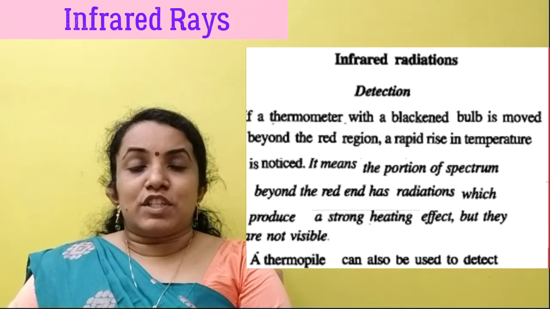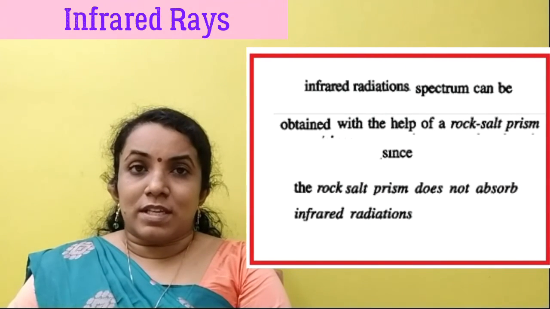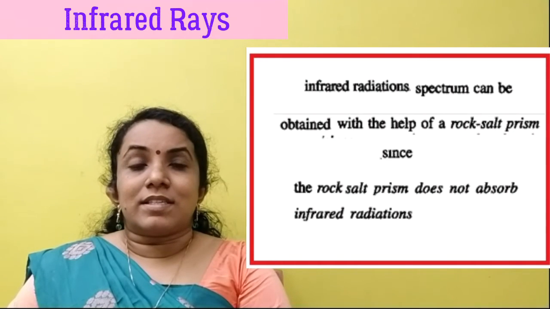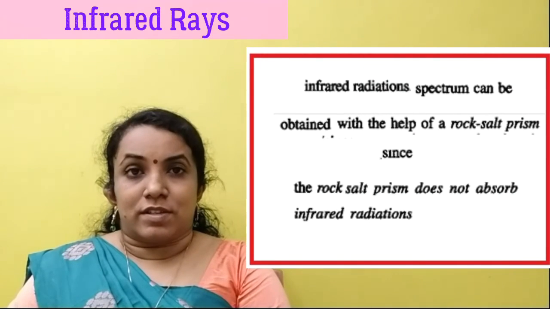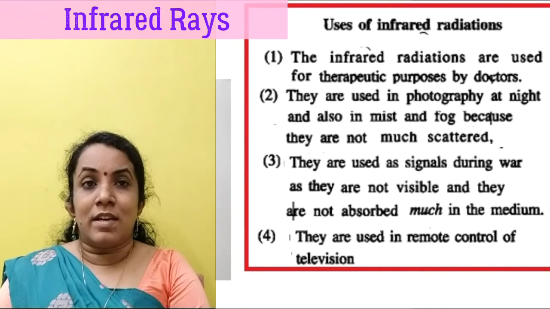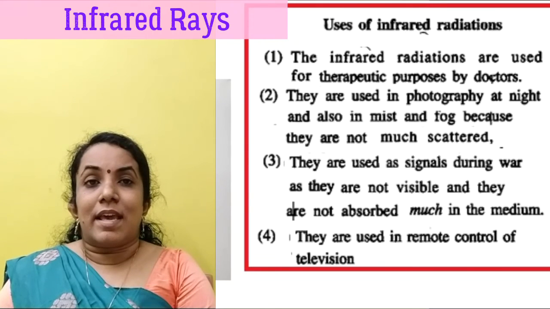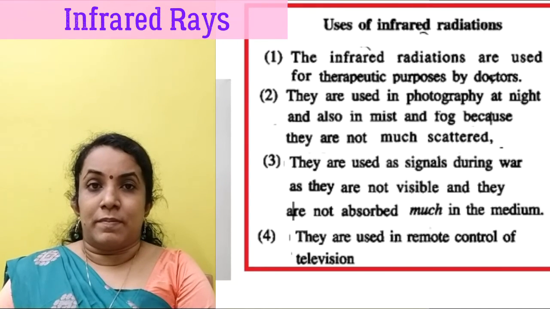The prism used to obtain infrared radiation is a rock salt prism, since an ordinary glass prism absorbs these radiations. The main use of infrared radiation is for therapeutic purposes by doctors. They are also used in photography at night and also in mist and fog because they are not much scattered, so they can penetrate appreciably through it.